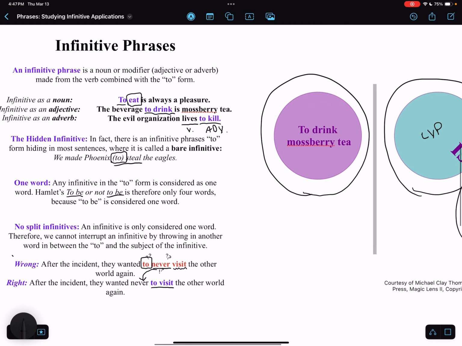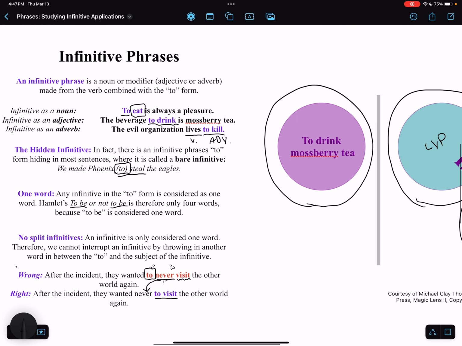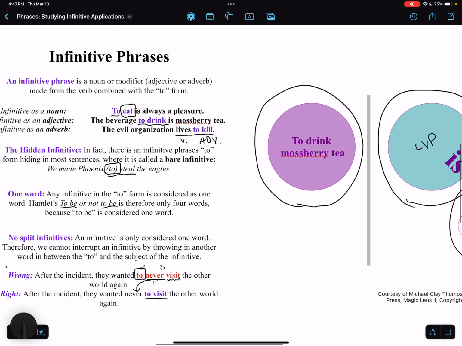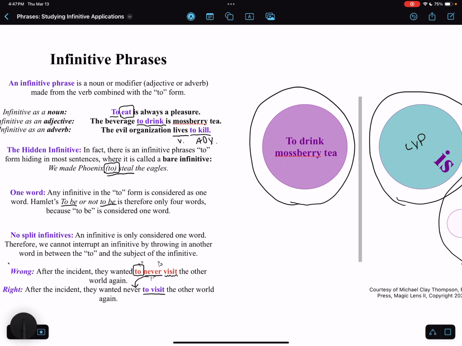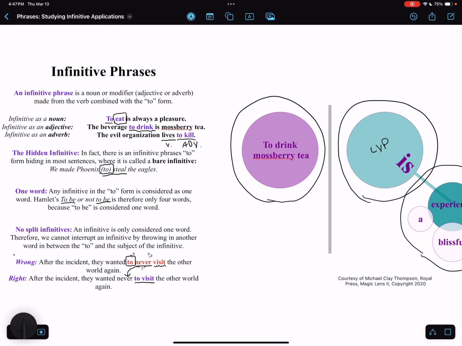That pretty much covers all the interesting topics on infinitive phrases, which again is a noun or modifier made from the verb combined with the to form. To eat, to drink, to steal, any of those is an infinitive phrase: the to form combined with the actual verb, acting as a noun, adjective, or adverb. Three forms there. That's pretty much it for this video on infinitive phrases in grammar and sentence structure.